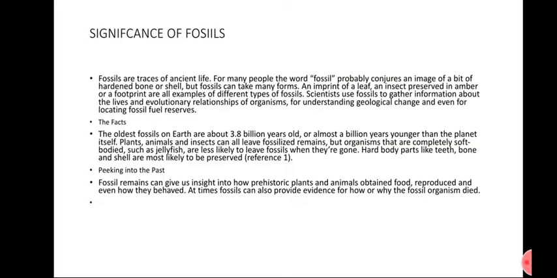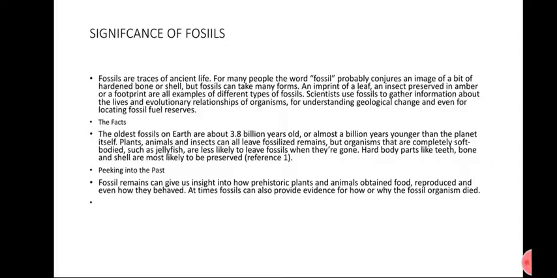Significance of fossils. The main topic of my presentation is the significance of fossils. Fossils are traces of ancient life. For many people, the word fossil probably conjures an image of a bit of hardened bone or shell, which means that when we talk about a fossil, we might have an image of a bone or some skeletal type of image, but normally it is quite different from the image of the thing which is present.